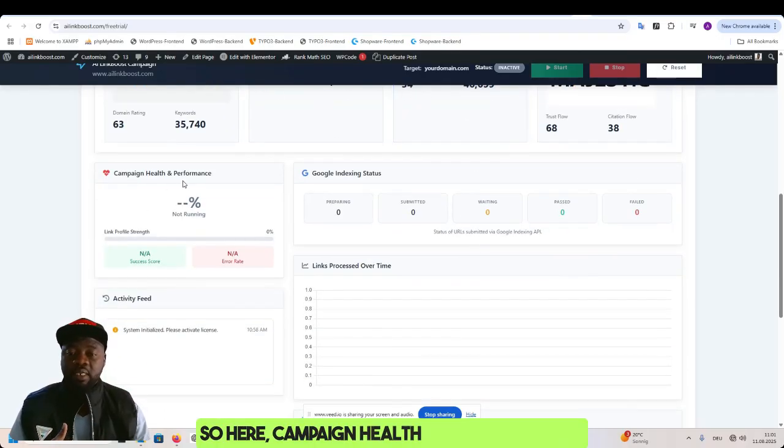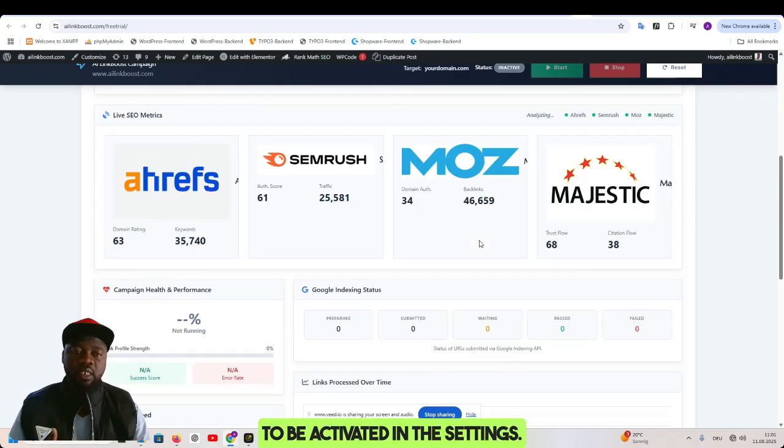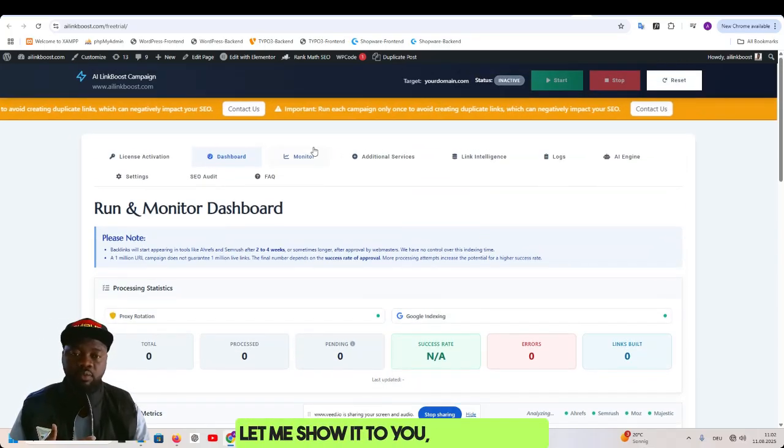So here, campaign health and performance shows you the status, and we have the Google indexing, which has to be activated in the settings. Now let's continue. Let me show it to you.